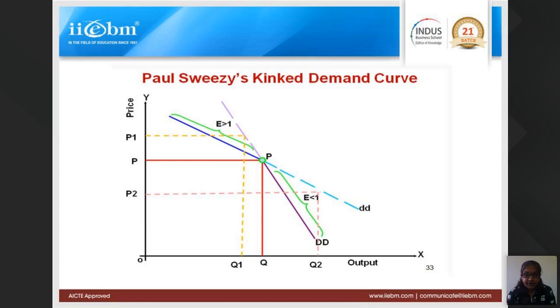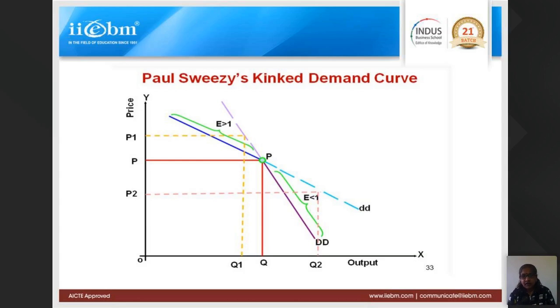But if Pepsi reduces the price, thinking that they can have the P2 price, and their demand will increase to this extent, now Coke will reduce the price too, and both of them will end up on this part of the demand curve. That is why at the higher price they function on this demand curve, and at the lower price they function on this demand curve. To avoid these two situations, they will stick to a particular price. There is price stickiness, which is called price rigidity. This is a non-collusive oligopoly situation.